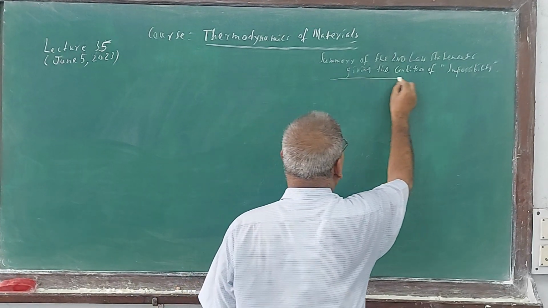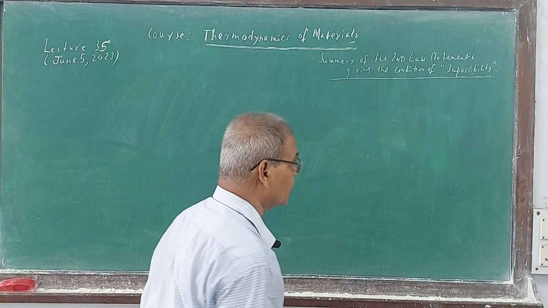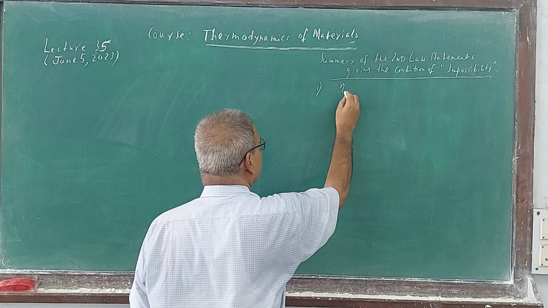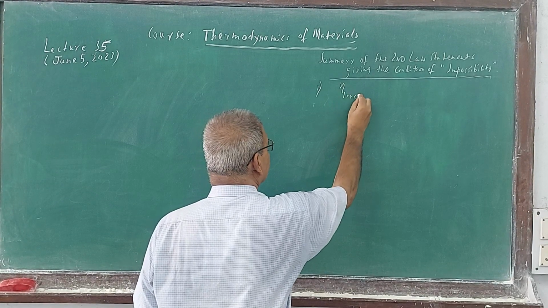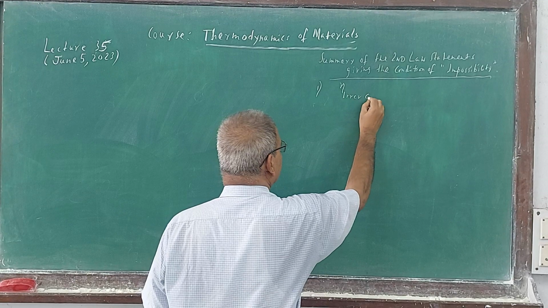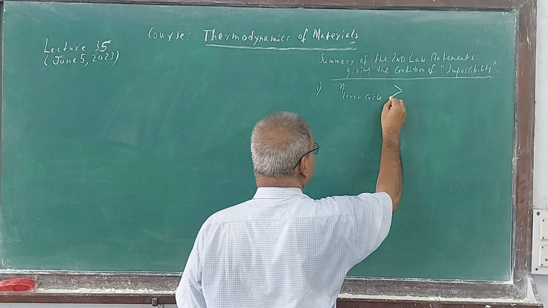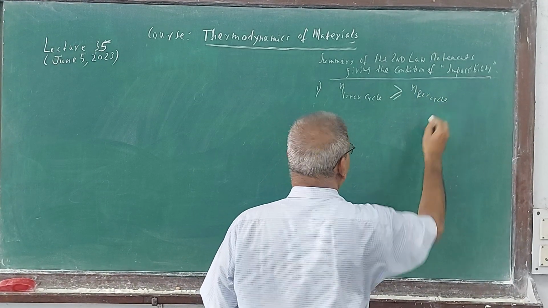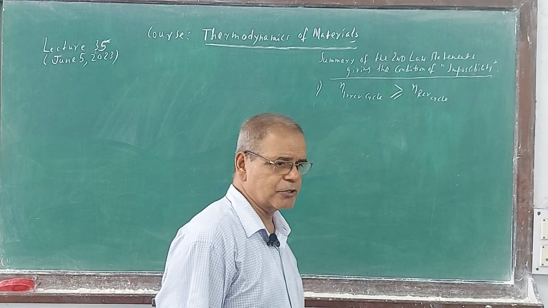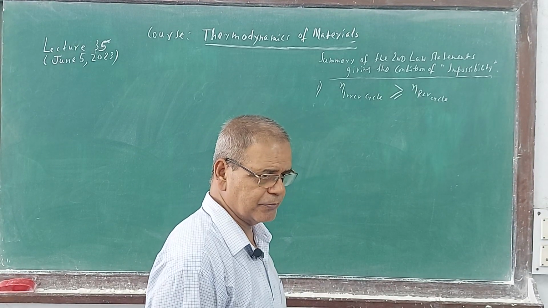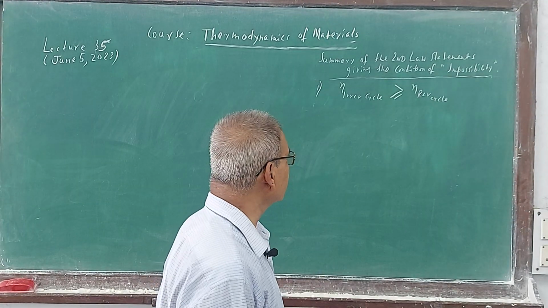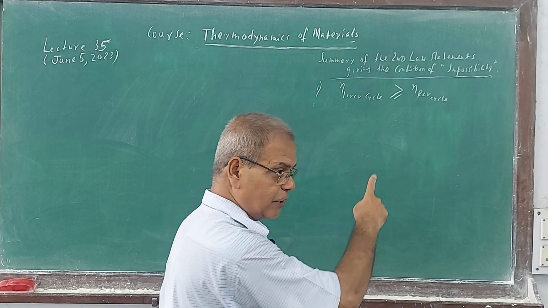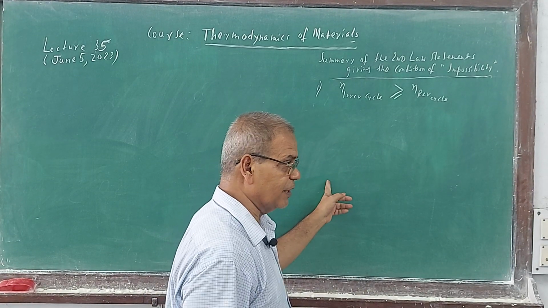Giving the condition summary. We have already read two. What is this? Say one. I am writing eta, efficiency of an irreversible cycle, greater than or equal to eta of a reversible cycle. This is an impossibility. The reversible cycle is maximum, so the irreversible one will be less than that. Greater than is impossible.